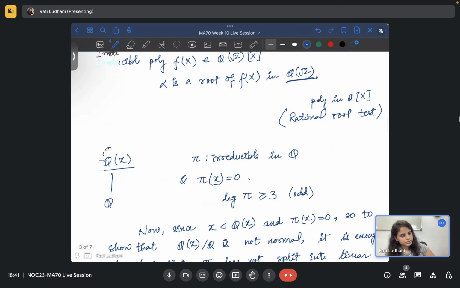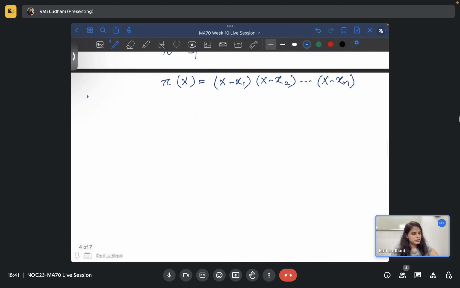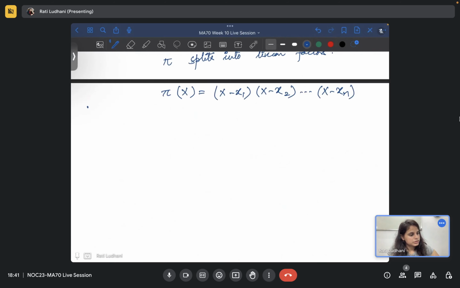Let me assume here itself that the degree of pi is equal to n, greater than or equal to 3. So this is in E[x] only, because there it splits, E has all the roots of this polynomial.